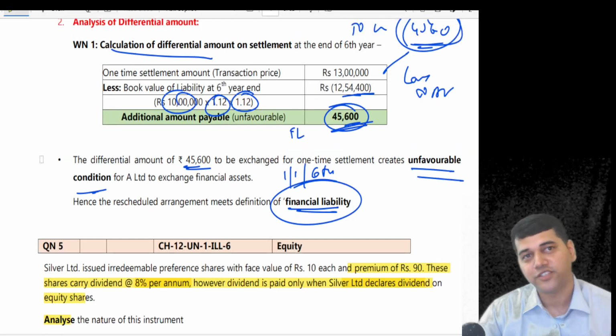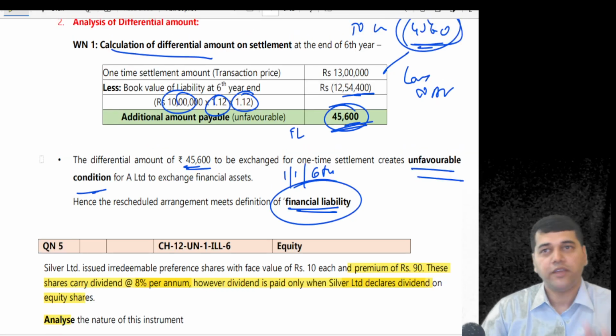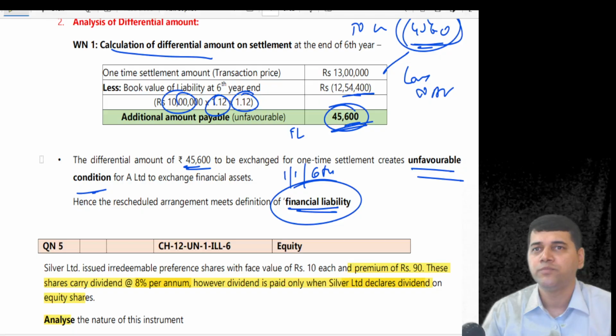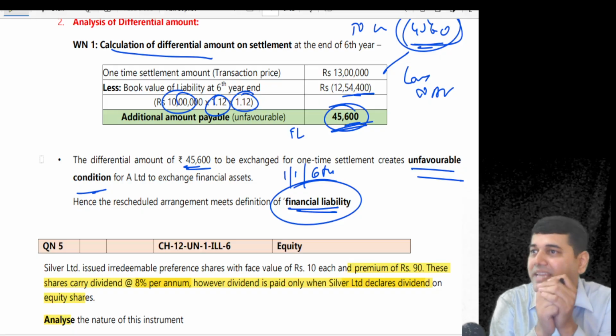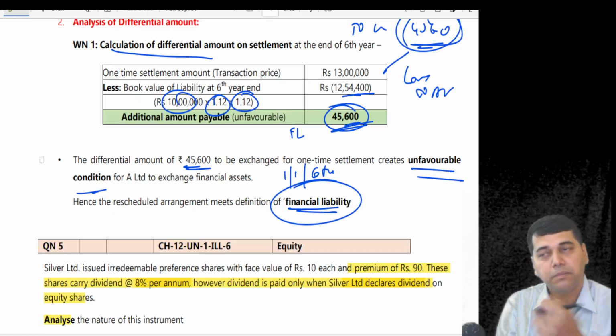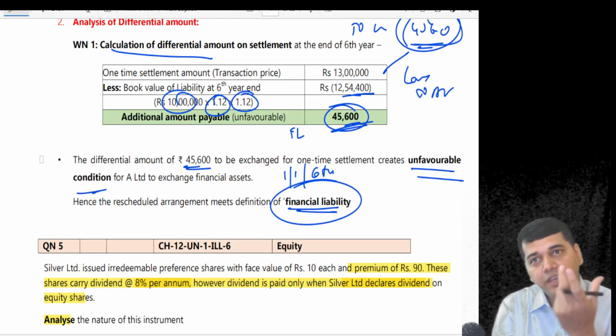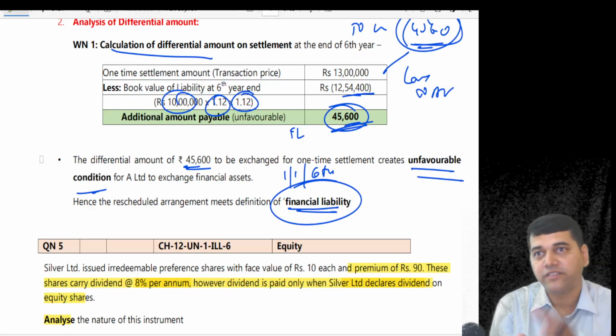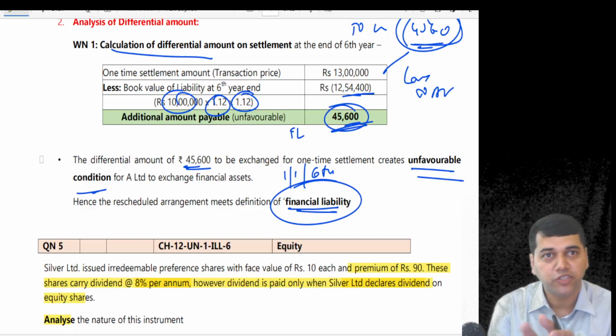What is the nature of this instrument? Okay, you pass the entry. Does it change any entry? That I already showed you. The initial recognition entry doesn't make any difference at all. Whoever on the earth, they are going to pass the same entry. But my only one question to you is, where you are going to show this preference capital? Is there any components there? Is it a compound instrument?